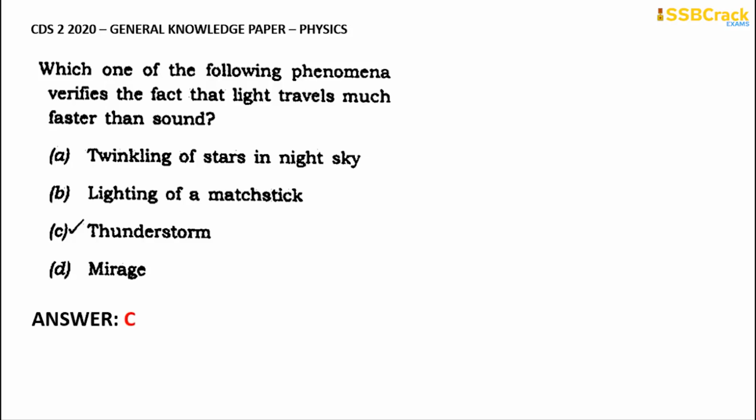Okay, it is regarding the thunderstorm only that we understand. Whenever you hear the thunder, you will first see the lightning and then you will hear that particular thunder. So it is during the thunderstorm that we can understand that light travels much faster than the sound.